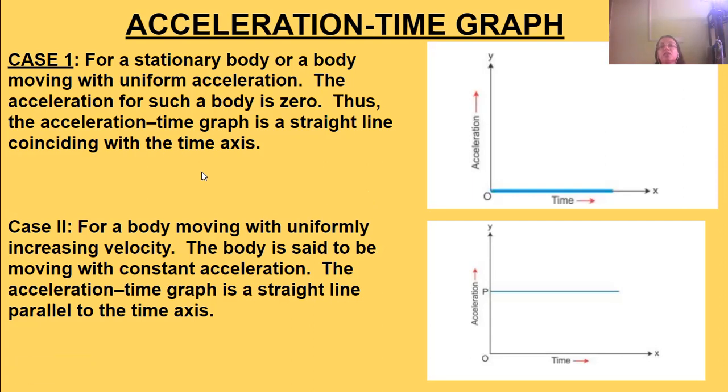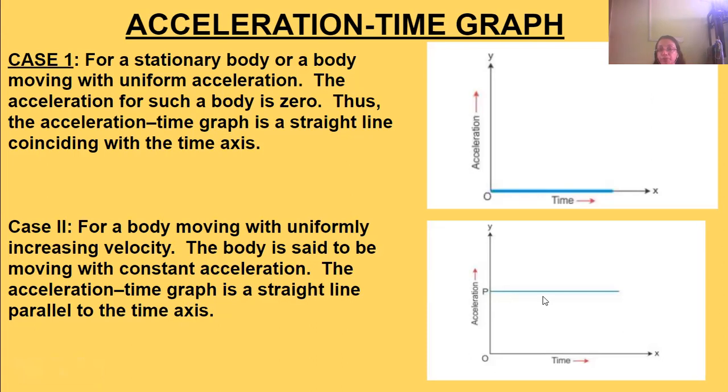Now we come to case 2. This is for a body which is moving with uniformly increasing velocity. Its velocity is increasing but uniformly. In that case, the body is said to be moving at constant acceleration. The acceleration is not changing.